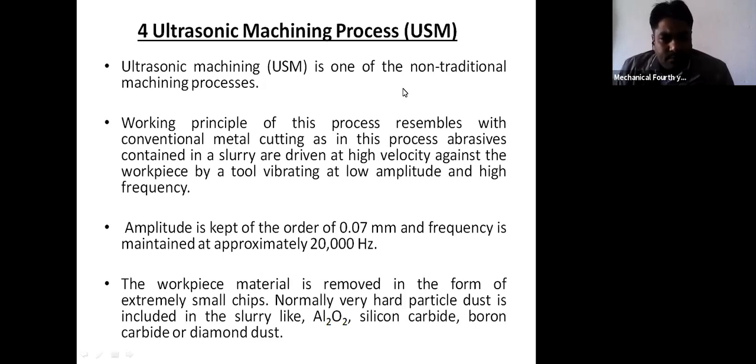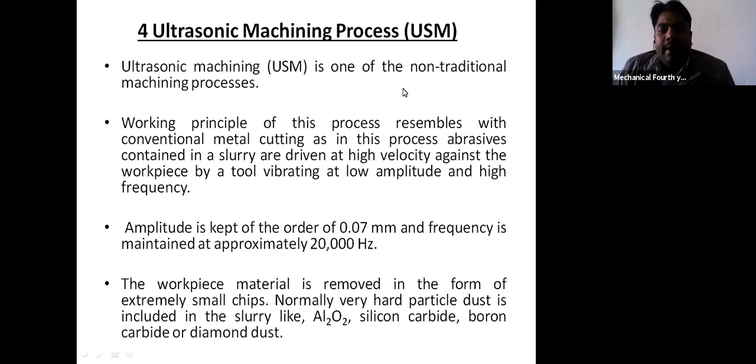In this case the amplitude is kept in the order of 0.07 millimeter, meaning very low amplitude, and the frequency is maintained at nearly about 20,000 hertz. The workpiece material is removed in the form of very small chips.